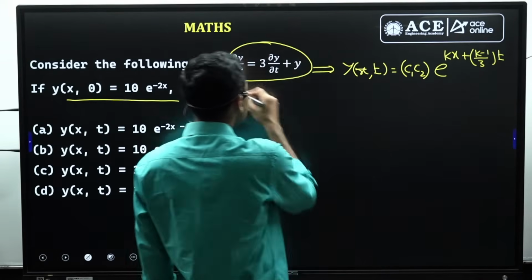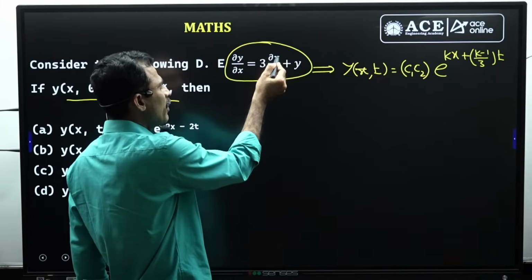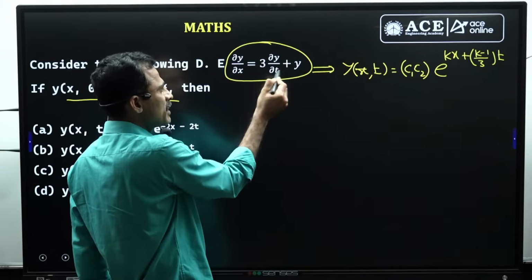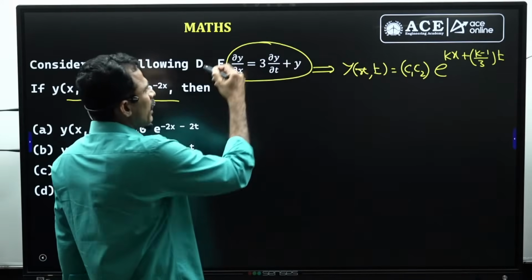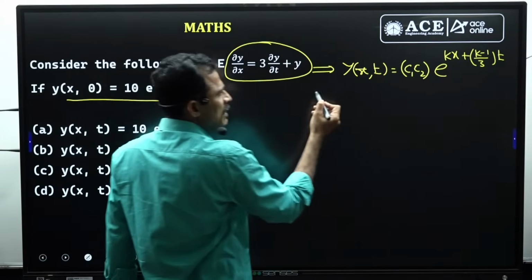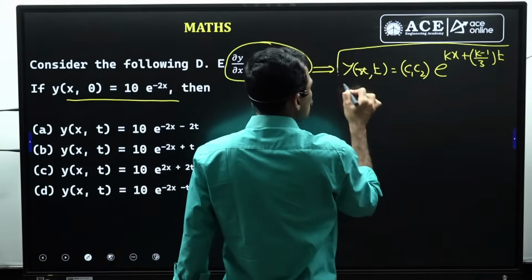The solution of the differential equation is the same as finding the dependent variable y in terms of the independent variables x and t satisfying this equation. According to the method of separation of variables, the solution of this equation is given by this. This is the general solution.